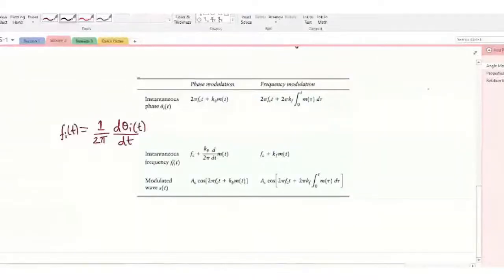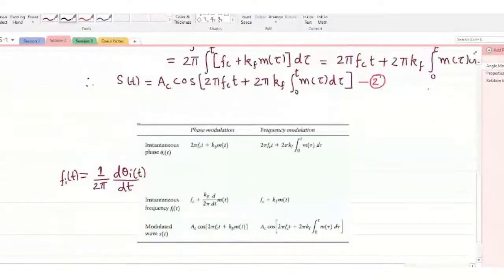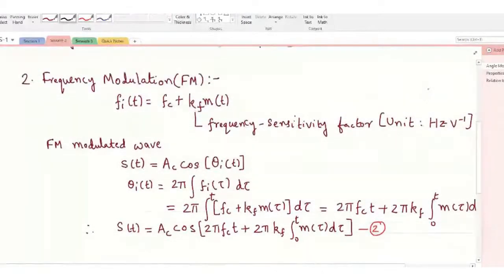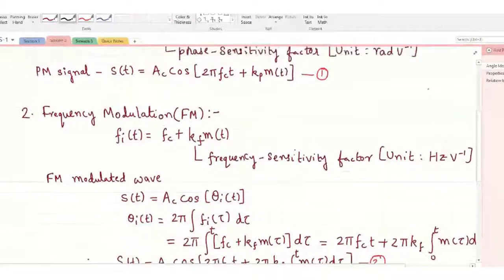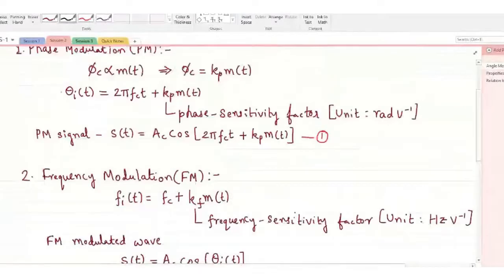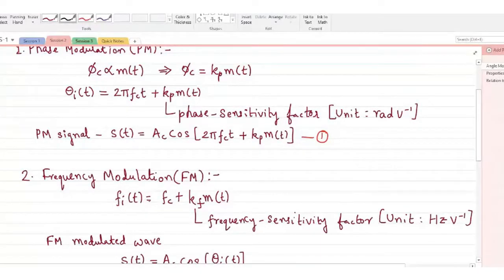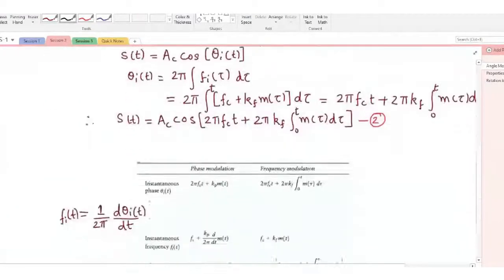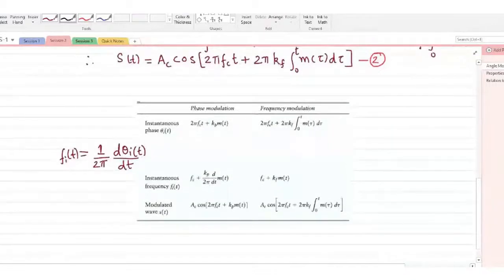PM signals, and we concluded that there are two important parameters that need to be looked at. One of them is the instantaneous phase, or the instantaneous angle, of the angle modulated wave, and the other is the instantaneous frequency of the angle modulated wave. Accordingly, we expressed PM and FM waves in a mathematical way. Of course, those two modulated waves are related with each other, and that we saw as a relation between FM and PM wave.